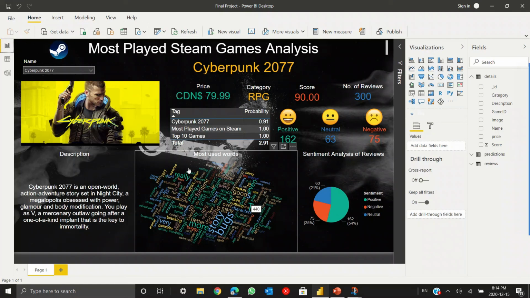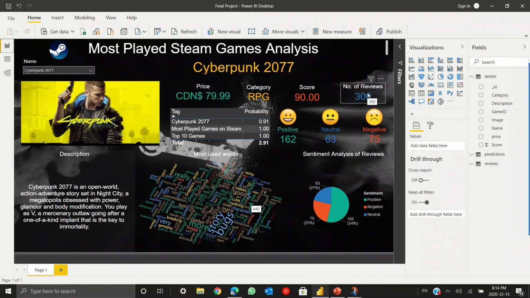And for the dashboard, we have used multiple visuals. As we can see, to represent the image, we have used an image viewer, for which we have downloaded the plugin. For the price, this is the price of the game on the Steam platform. And the category is the game category, which could be anything. And score, this is the score of the game on Steam.